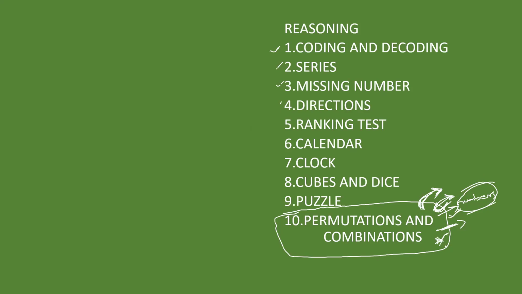So these permutations and combinations and numbers, these two are interlinked. You can consider permutations and combinations as a hybrid concept. That means we can see questions in quant as well as reasoning. In both quant and reasoning, we will see the applications of permutations and combinations. Directly nowhere we will see the question, but definitely we will see some questions from this area. We will discuss later on how the questions will be.